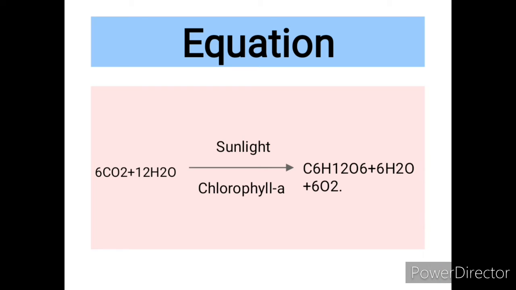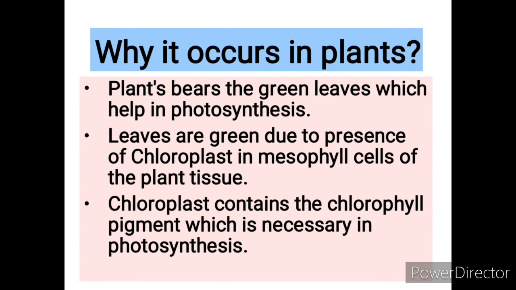In this equation we can see that the simple molecules, that is CO2 and H2O, are combined in the presence of sunlight and chlorophyll A, and form the complex food molecule that is carbohydrate along with water and oxygen. So the question arises, why does it occur inside the plants only? Why not in animals? Because plants bear green leaves which help in photosynthesis.